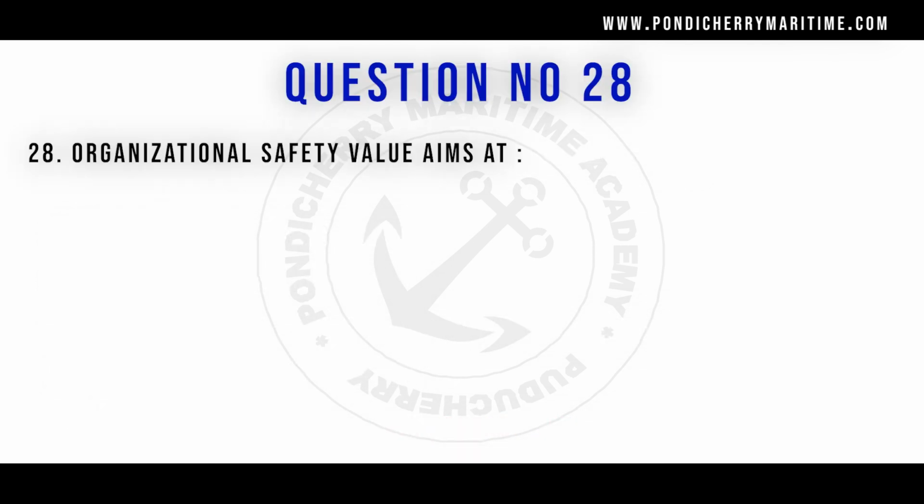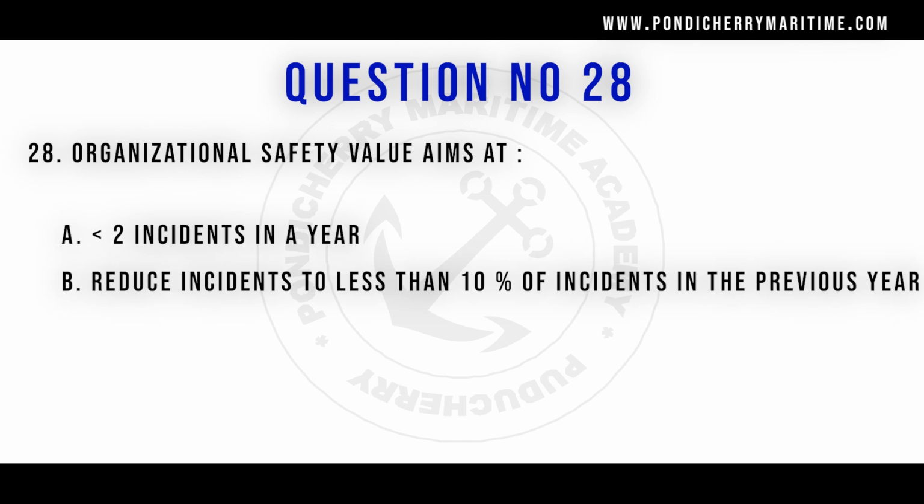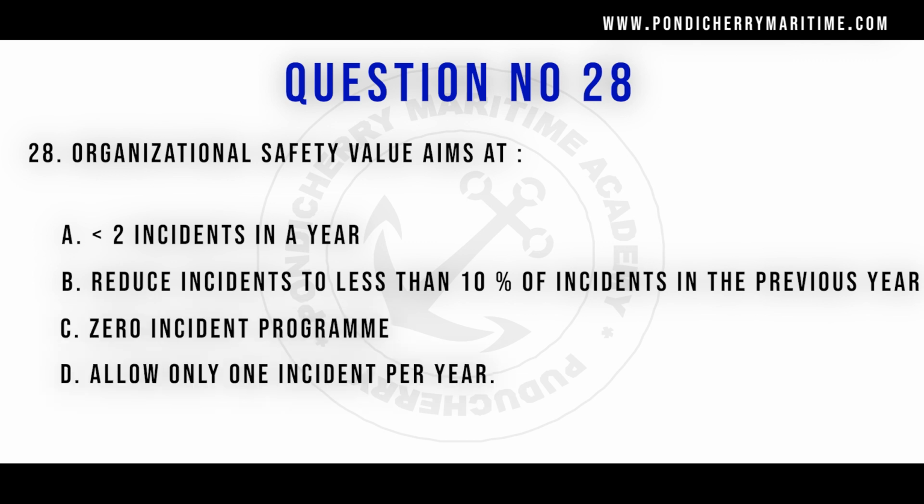Question number 28. Organizational safety value aims at option A, less than 2 incident in a year, option B, reduce the incident to less than 10% of the incident in the previous year, option C, zero incident program, option D, allow only 1 incident per year. The correct answer is option C, zero incident program. So always the organizational safety aims at zero accidents or zero incidents. So zero incident program is the right answer.